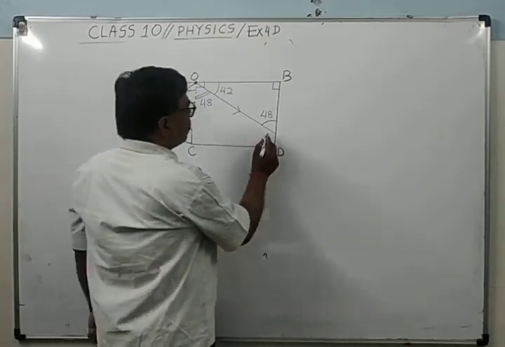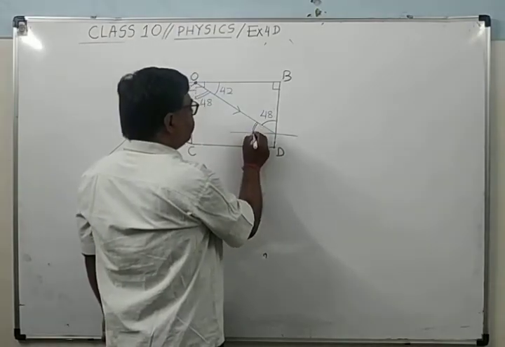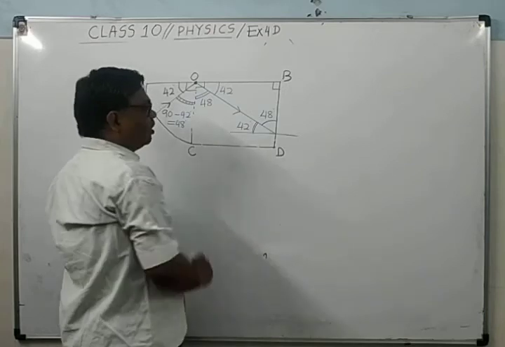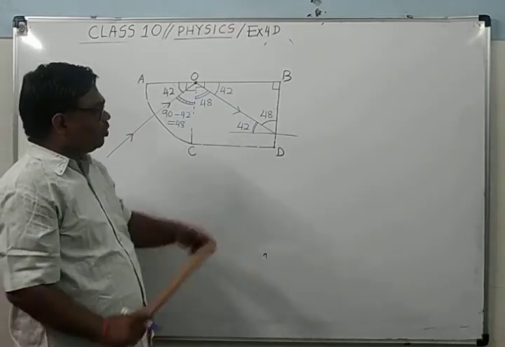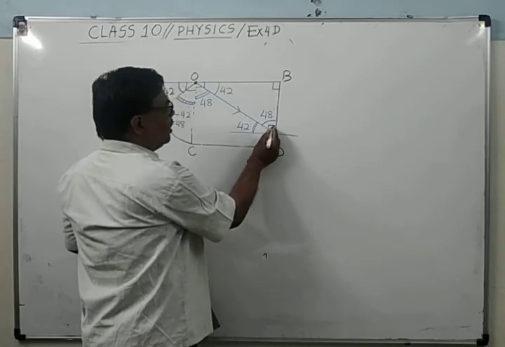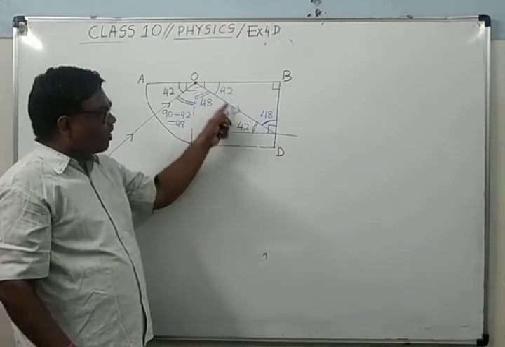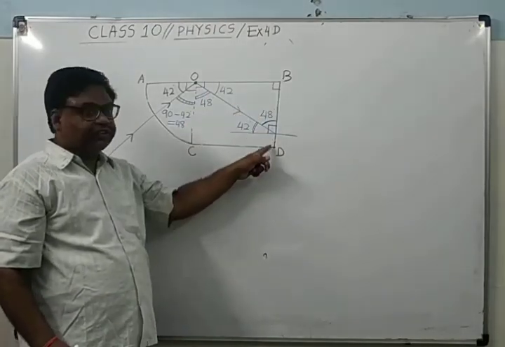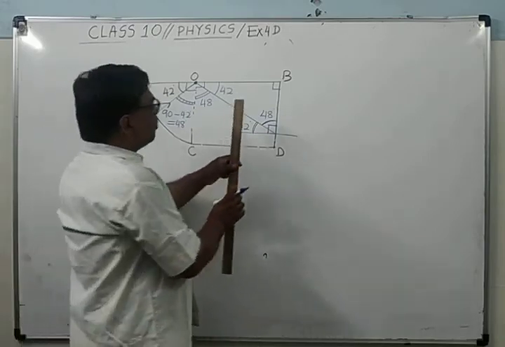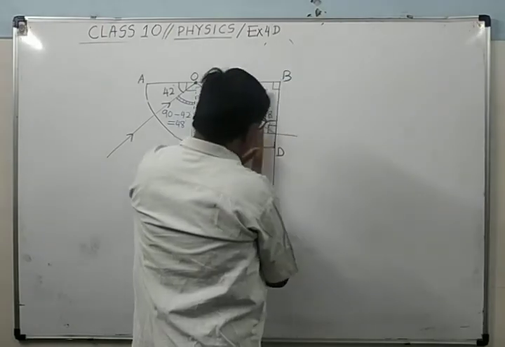So you draw the normal here. When you draw the normal, what will be the nature of this angle? This will be 42 degrees. Why is it 42 degrees? Because this angle is 90, so 90 minus 48 gives 42. So now the ray is falling on this surface, on the glass-air interface, at the critical angle. So what will happen? After refraction, it will go in this direction.